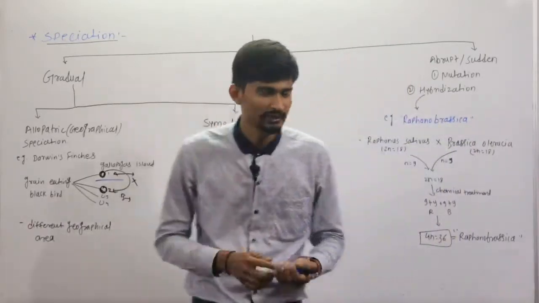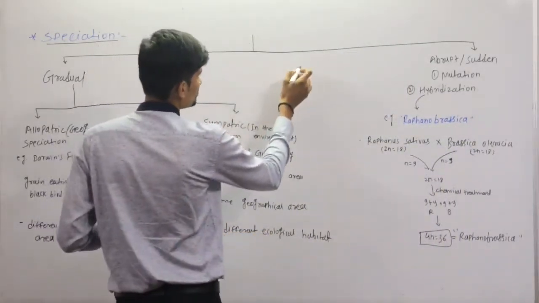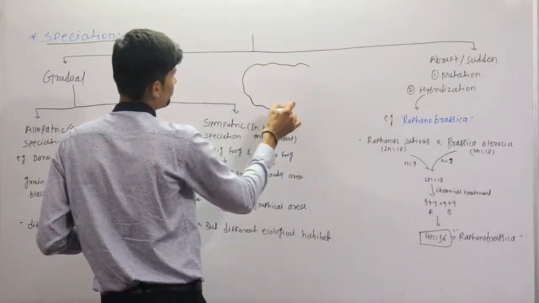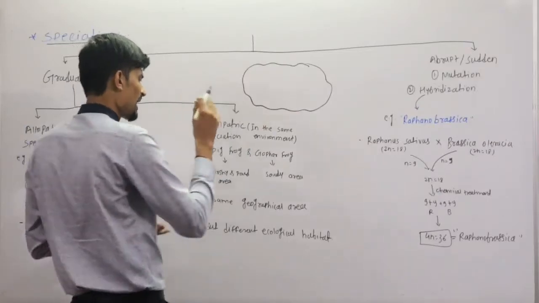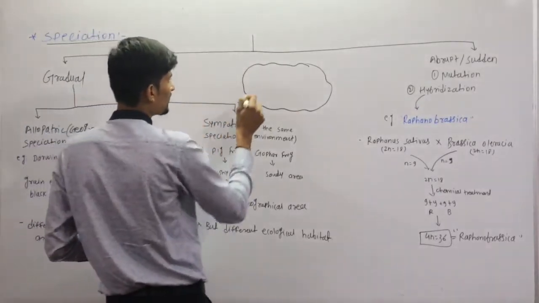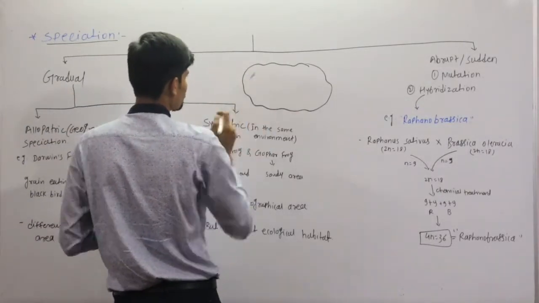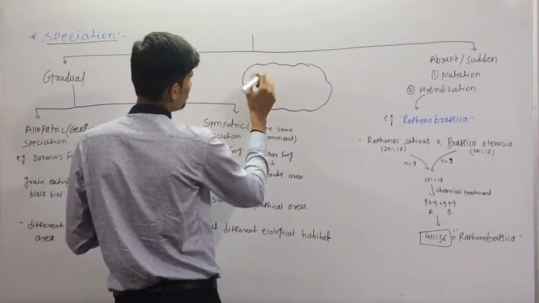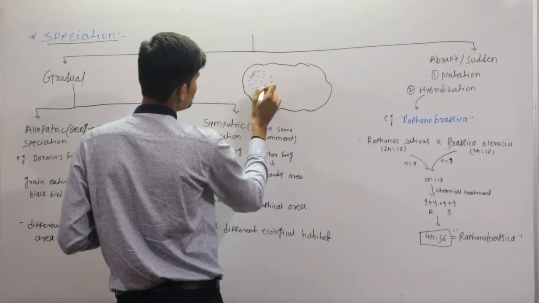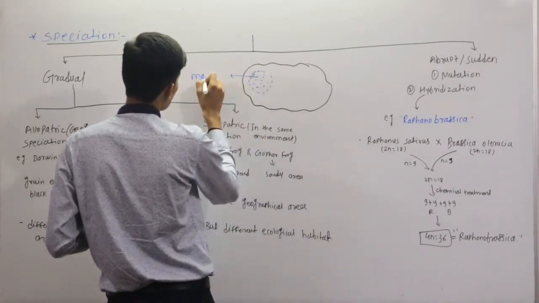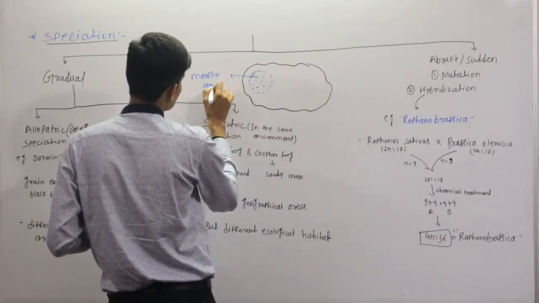Suppose this is one geographical area. This is one land geographical area, and in the same geographical area there is one area. Suppose this blue area represents the marshy area.